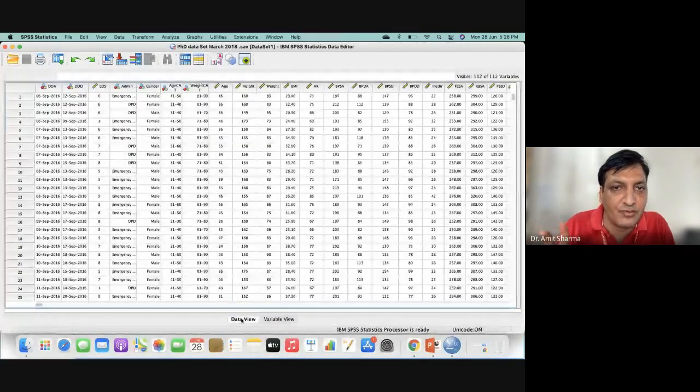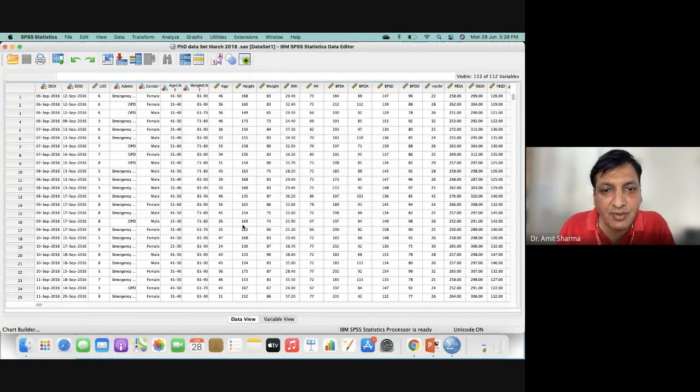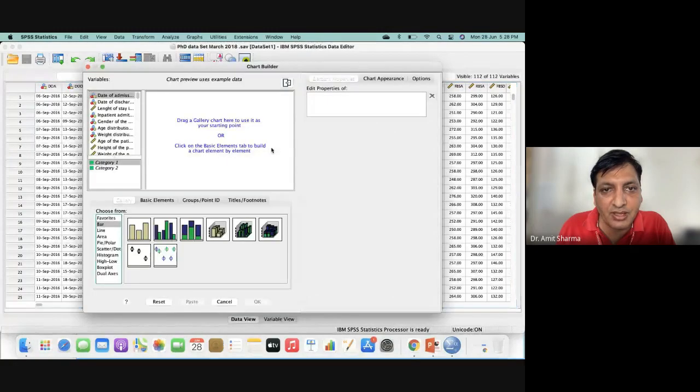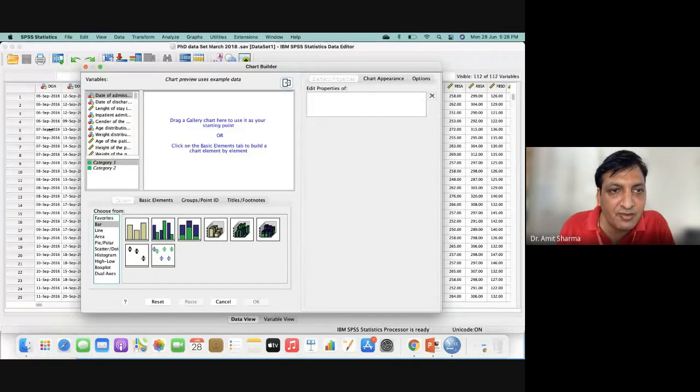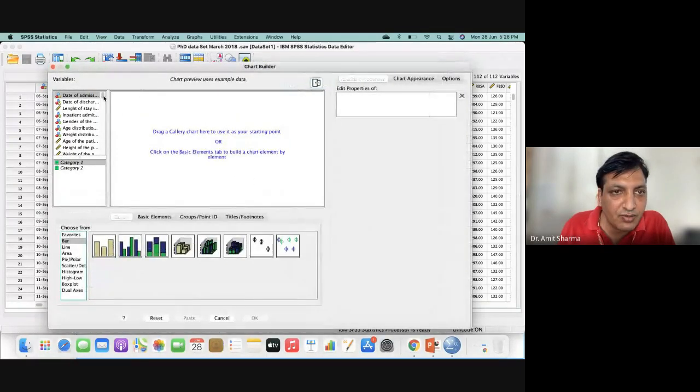We require two numeric variables. So I'll go to Graphs on the top, then in the Chart Builder we have an option. We click OK. So this is the Chart Builder. Now you can see these are the variables which I have made for my project. This is the list of variables.